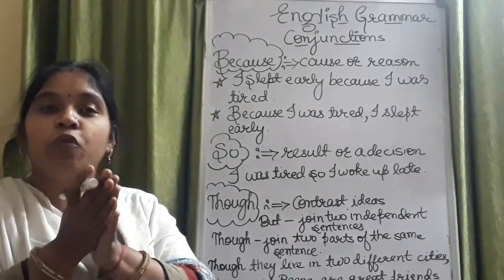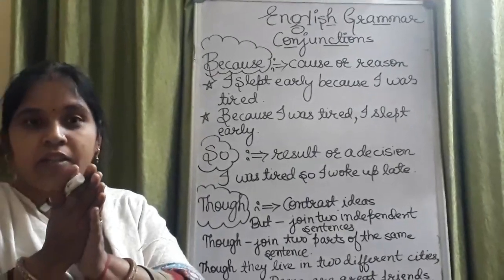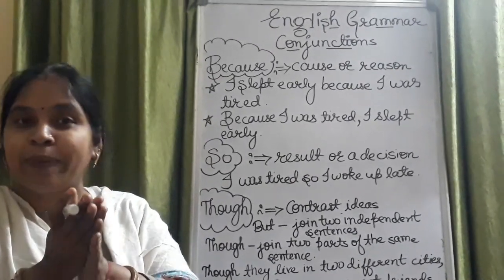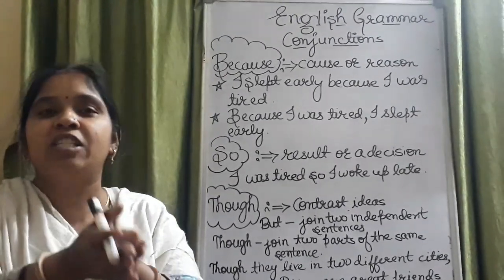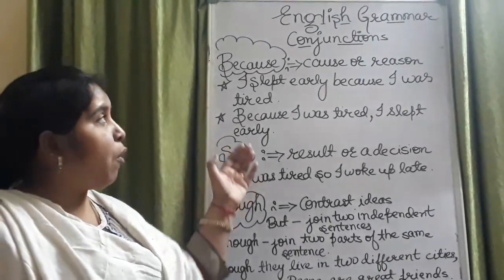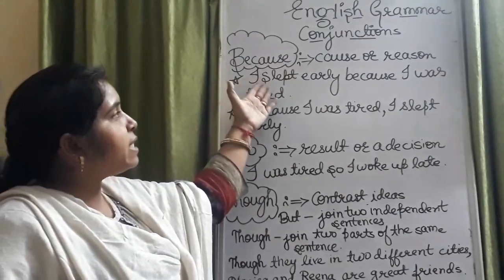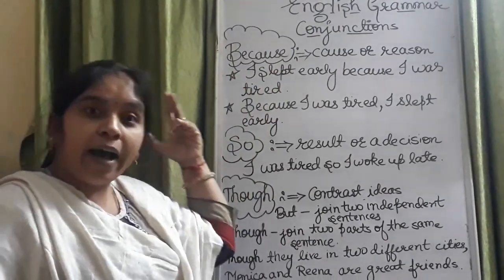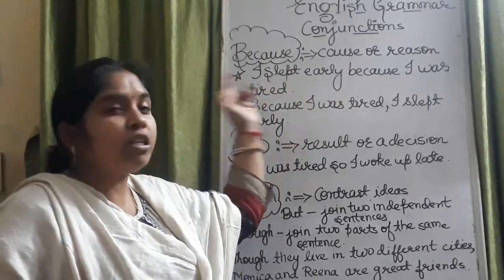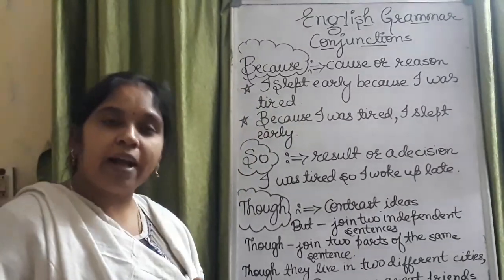So that time we use because when we have a reason, when we have some cause, okay, we have to explain that this happened, that's why I was late today. So in this manner we use because for a cause or a reason. For example, I slept early. Why? Because I was tired. I was feeling tired, that's why I slept early.